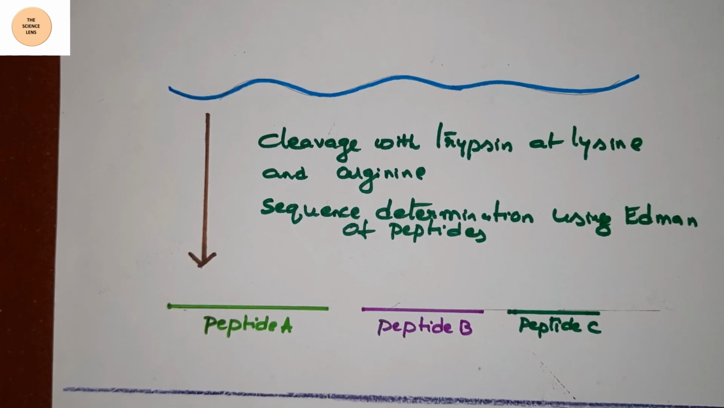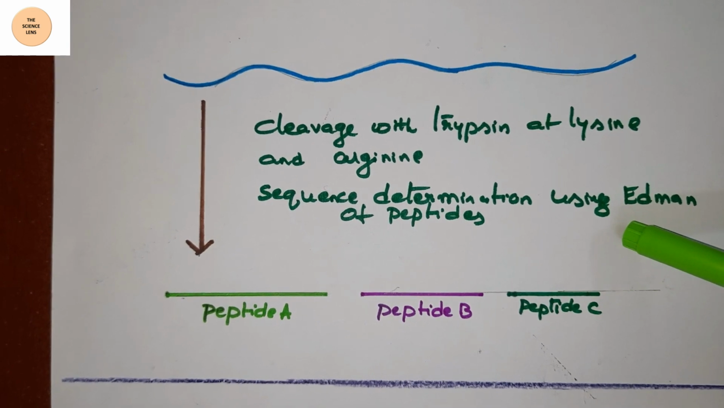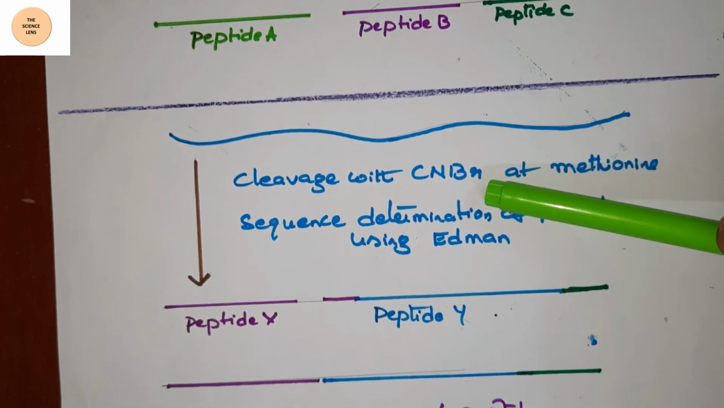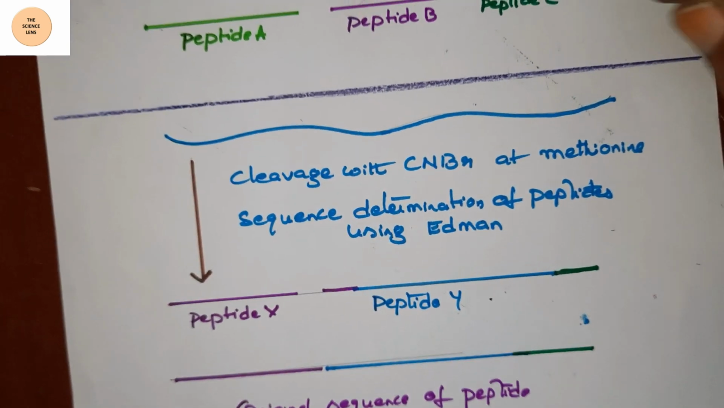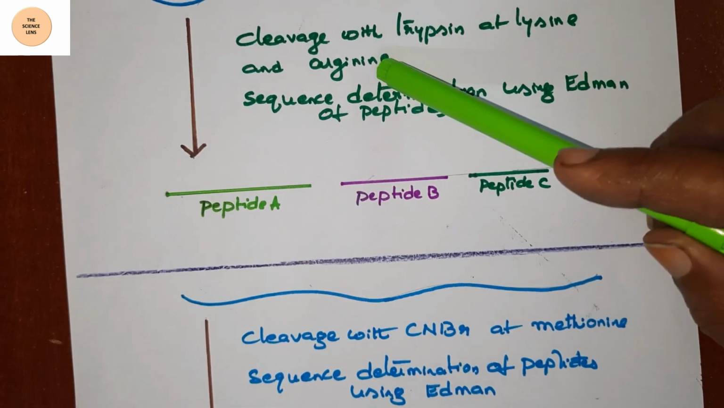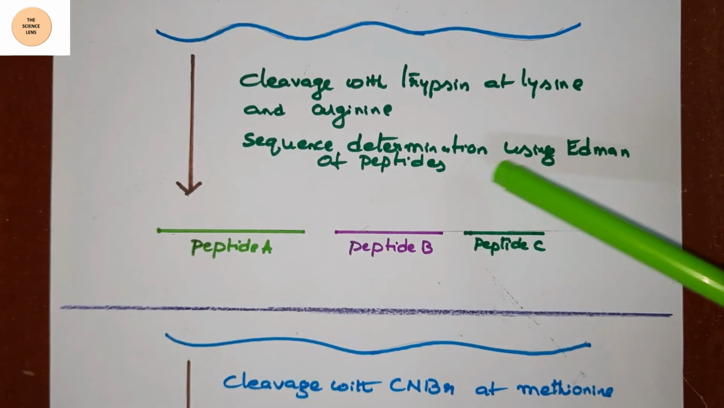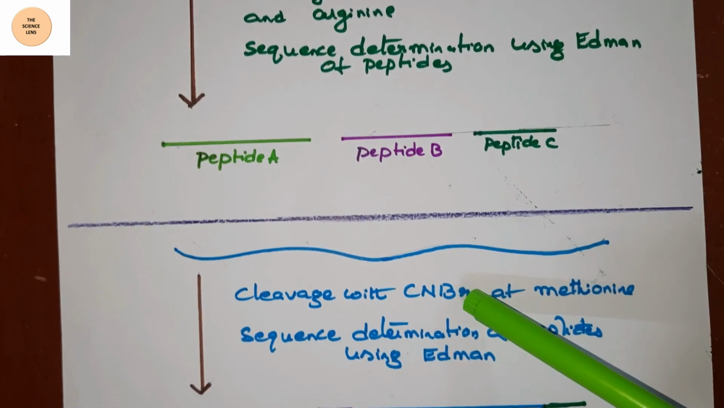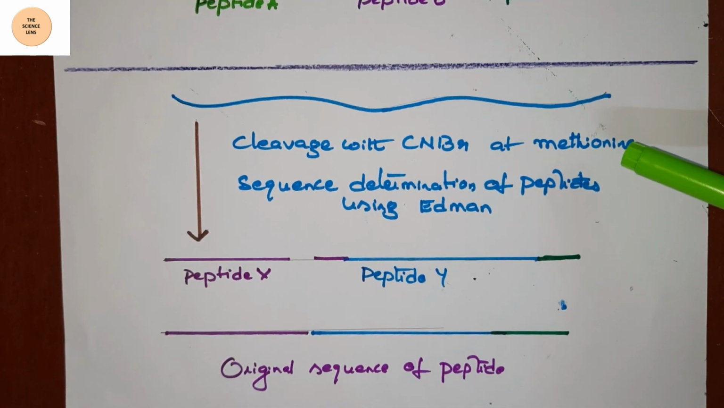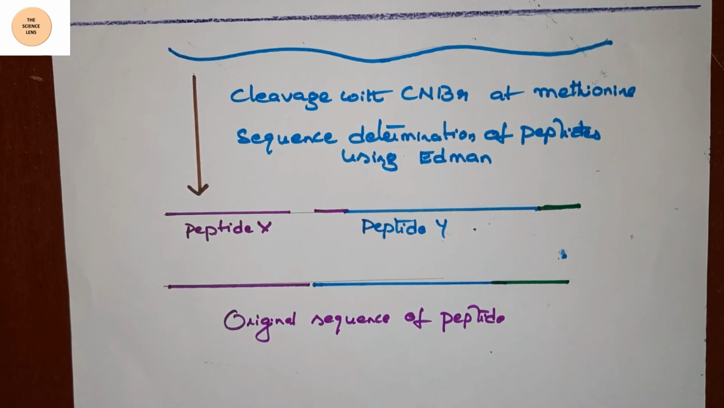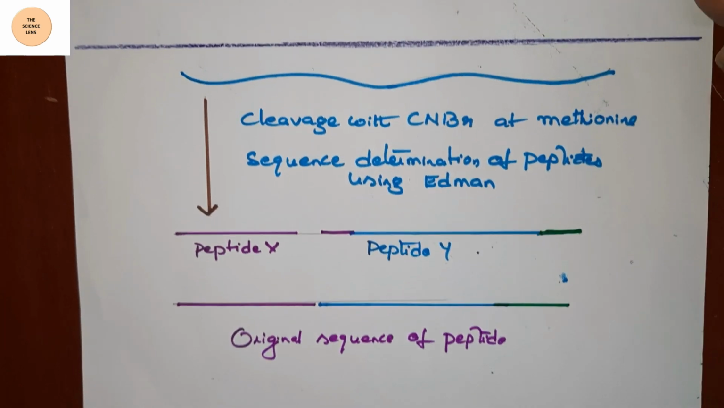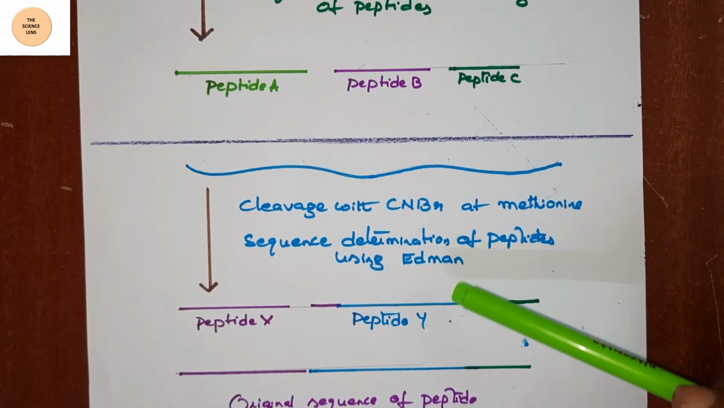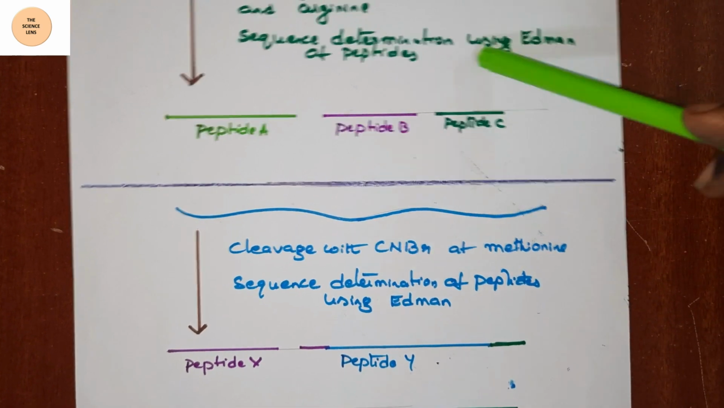Breakdown of the polypeptide into fragments: enzymatic cleavage with trypsin, and chemical cleavage of the peptide bonds with cyanogen bromide. Trypsin cleaves at lysine and arginine, followed by sequence determination of the peptides using the Edman procedure. Similarly, cyanogen bromide cleaves at methionine, whereas trypsin cleaves at lysine and arginine. Later the sequence is determined using the Edman procedure. So these are both the cleavages.